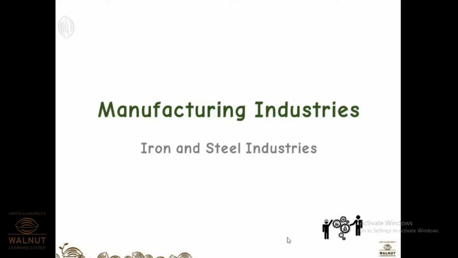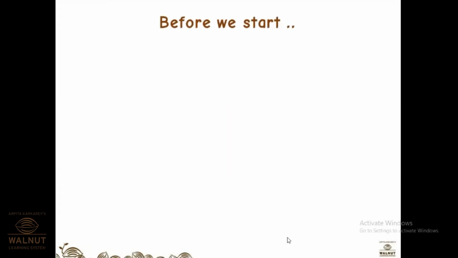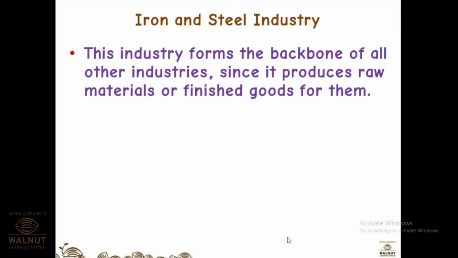Remember that. First classification was key or basic industry, then ownership, then what else? Then the bulky output that's produced from it. So now you know that it is one of the important industries in India because it is the basic industry. This industry forms the backbone of all other industries since it produces raw material or finished goods for them. Yes, you'll give me an example of how it produces finished goods, or basically how does it produce raw material for other industries also.